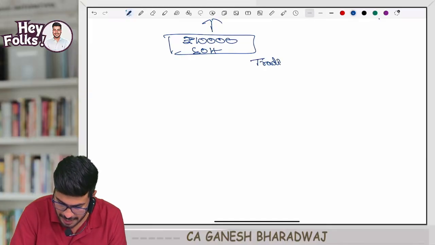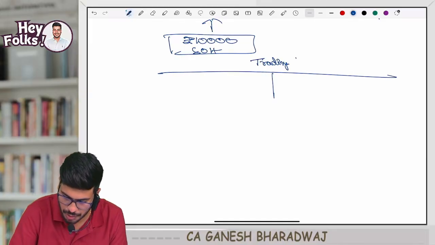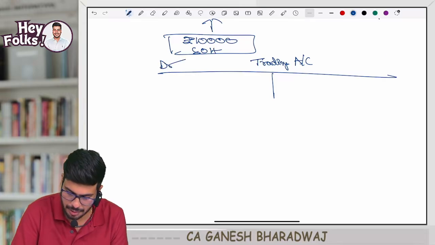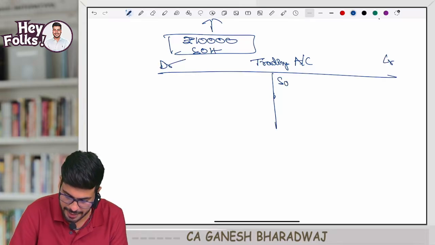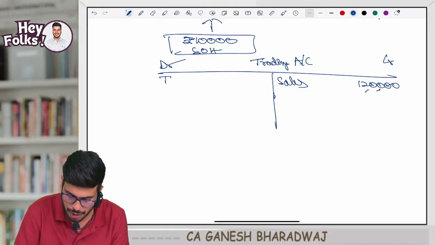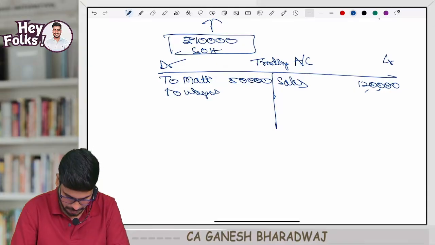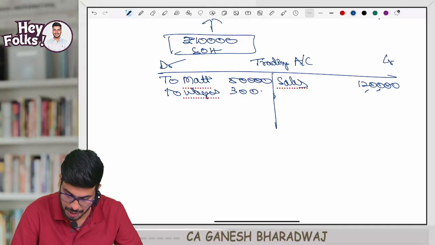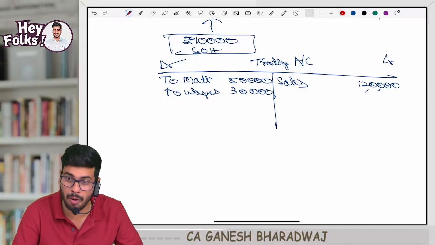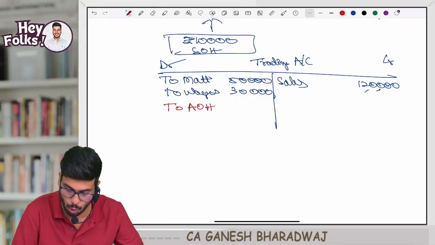I say in trading account, if you see debit, credit, right? Sales, what is the sales figure? 1,20,000. So here, to material, what is the material cost? 50,000 rupees. Then to wages, what is the wage cost? It's going to be 30,000 rupees. Now our institute also wants to include one more thing. What is that called? To administration overheads. How much is it? 10,000 rupees. Clear with this?